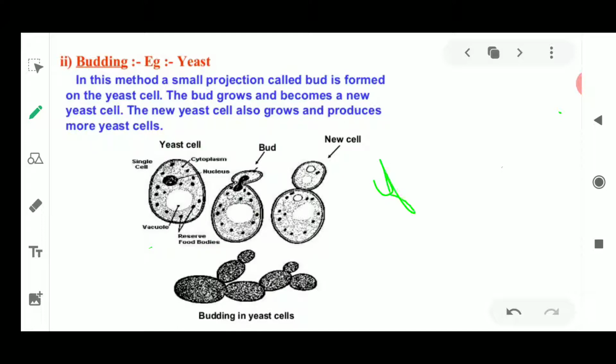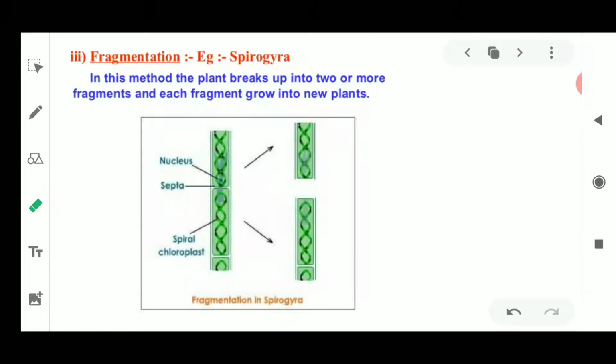Okay, we have talked about the fungi, and next we'll talk about the algae, where the algae is going to develop into a new plant by the process of fragmentation. So how does this take place? In this method, the algae is present and lives in the water.